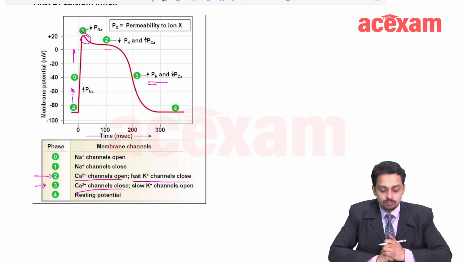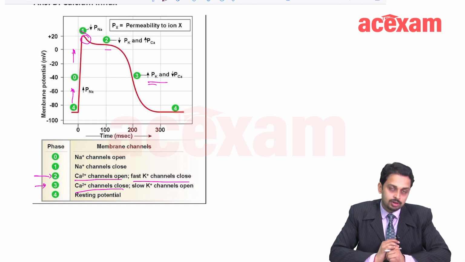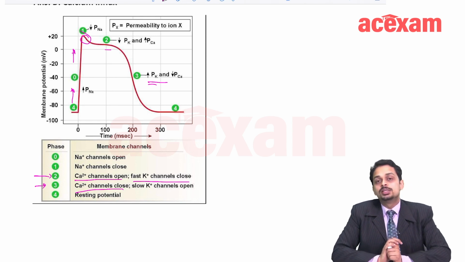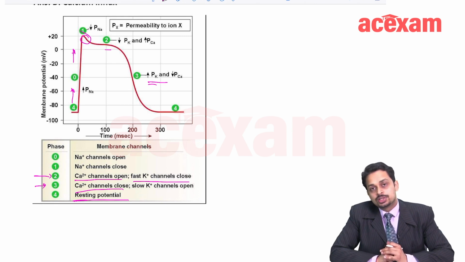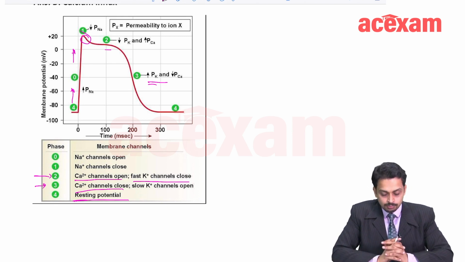This repolarization would be because of the decrease in the calcium current or calcium inflow and increase in the potassium efflux. This potassium efflux is now happening because of the slow type of potassium channels. And at last, it will reach the resting potential. This is just the basic outline of the cardiac muscle action potential.